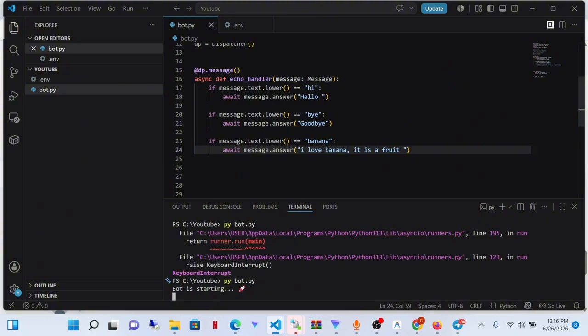So now let's do something else. These are a lot of if statements. Remember what I taught you in if and else statements. Let's change this to an elif statement. Let's change this to an else statement.